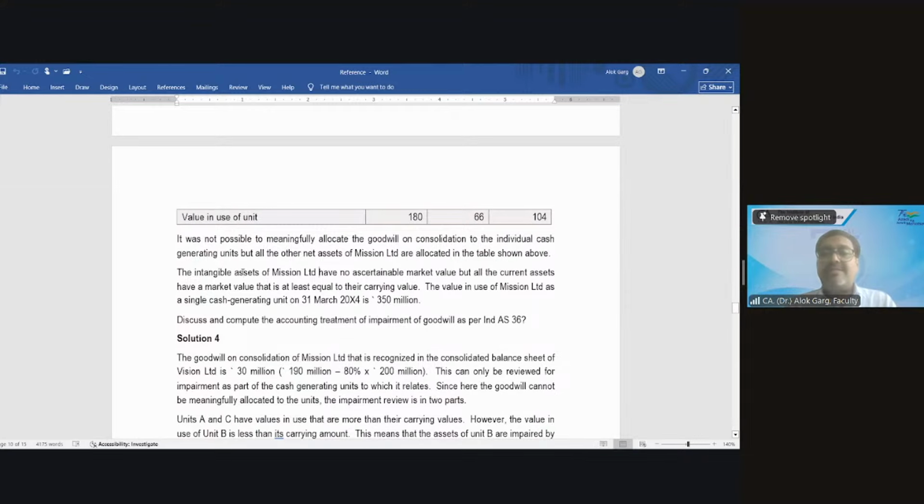The intangible assets of Mission Limited have no ascertainable market value, but all the current assets have a market value that is at least equal to the carrying value. So they are saying the intangible assets have no market, no ascertainable market value, but all the current assets have a market value equivalent to the carrying value. What does it mean?